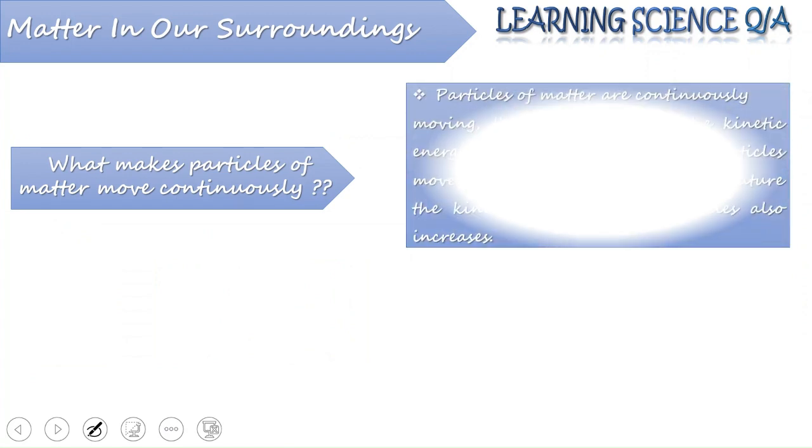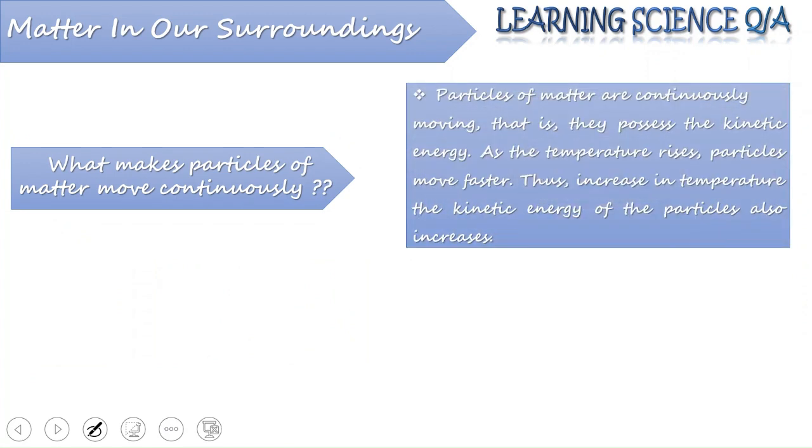Now, what makes the particles move continuously? The particles have their own capacity to move, and we are saying that particles of matter are continuously moving. This is because they have kinetic energy.